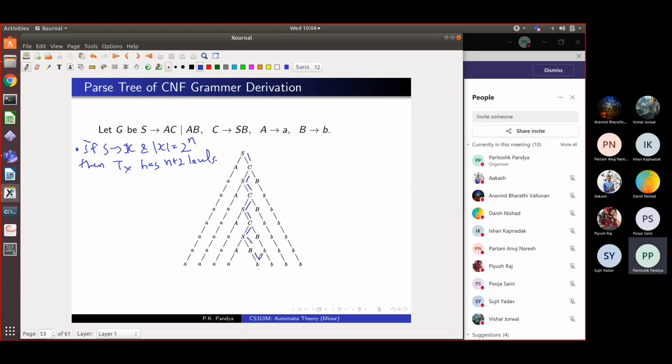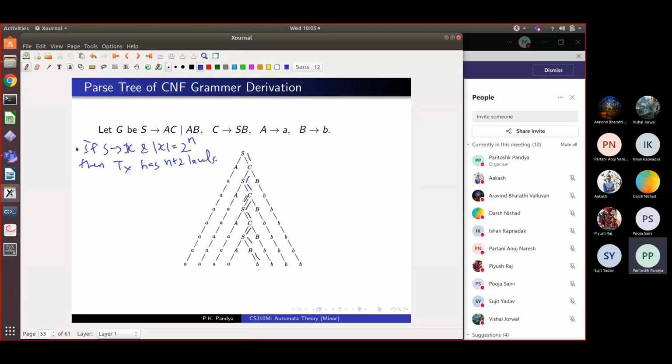Since this is the longest path, it will only have non-terminals on the path except at the last level, because otherwise it would have substituted it by a terminal. And once it gets substituted by a terminal, we don't call it a long path. The path ends here. So I'm talking about the longest path where you have a sequence of non-terminals and at the end you have a terminal. So what will be the length of this path?